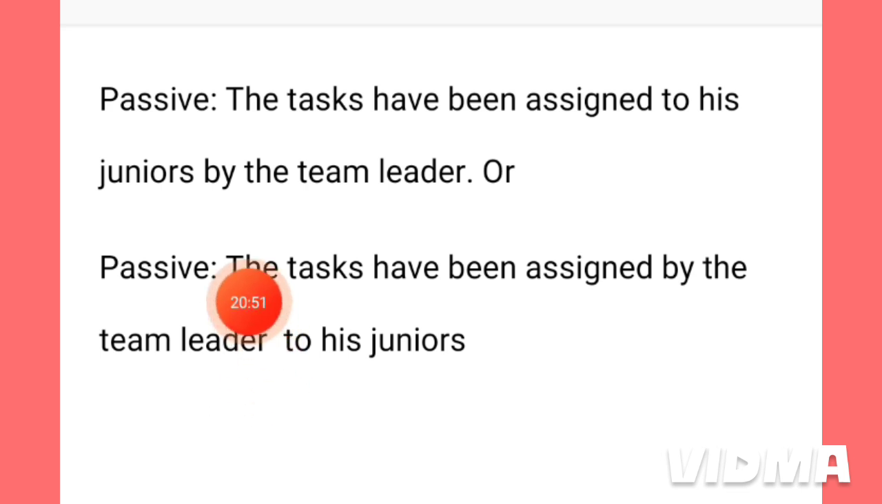In this sentence, by the team leader, we have written here after the past participle form of the verb the subject, then to his juniors. This part, to his juniors, we have written here in the last position of the sentence. Both are correct, and you can use any one of these two sentences.